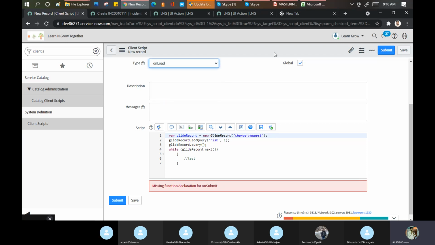We have no idea, let's see if I can do that part, because client script works on functions, and you have to call one of these functions: on load, on change, on submit. Only then it will work for us. So here the definition is missing. It said declaration is missing.